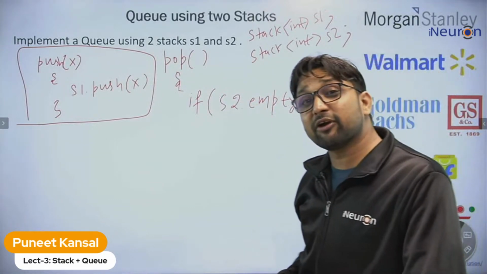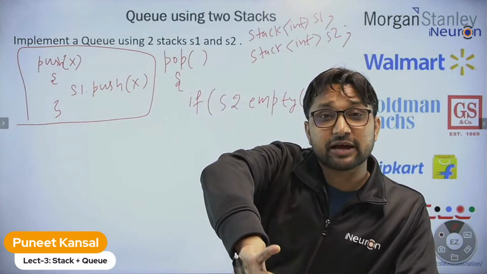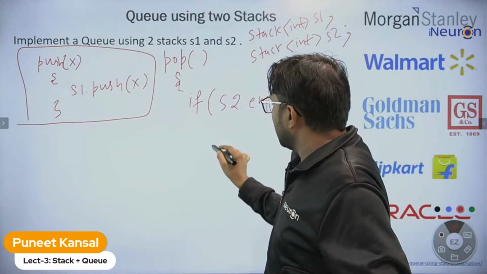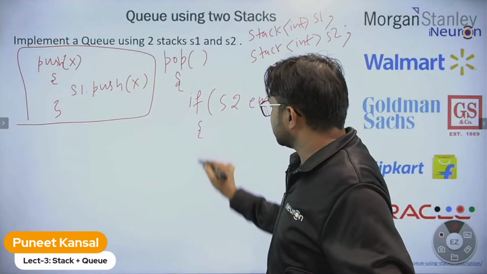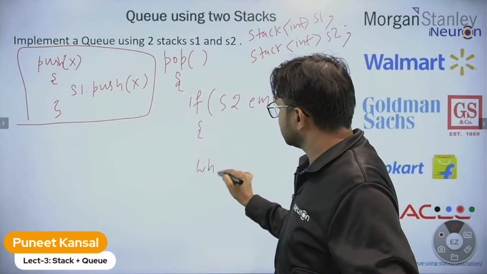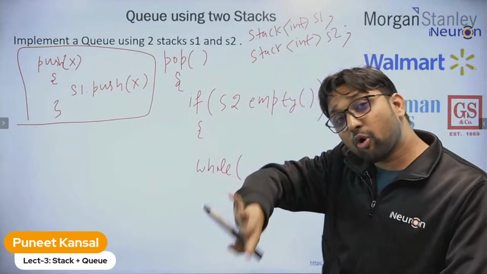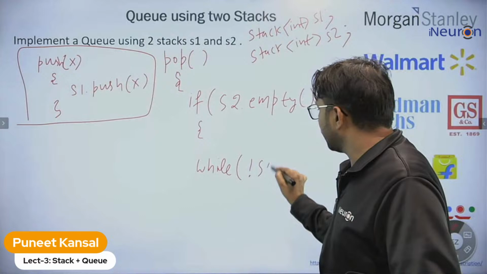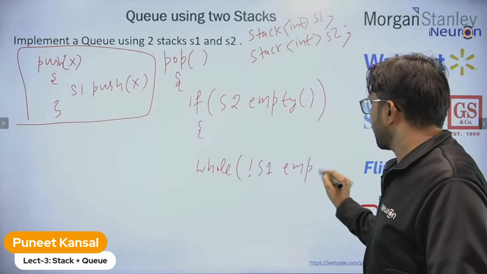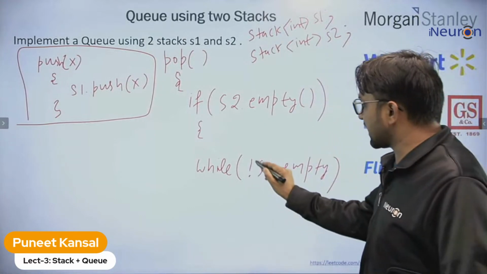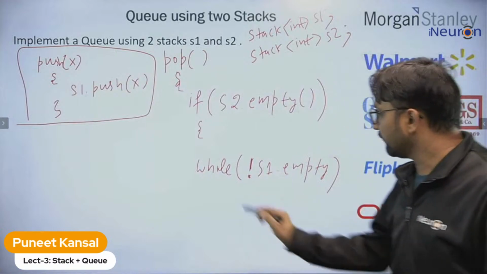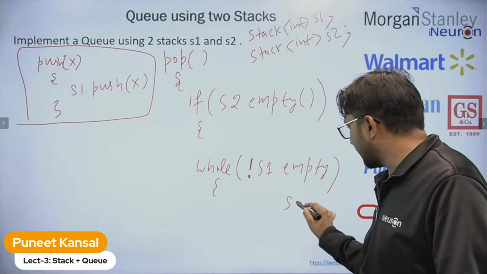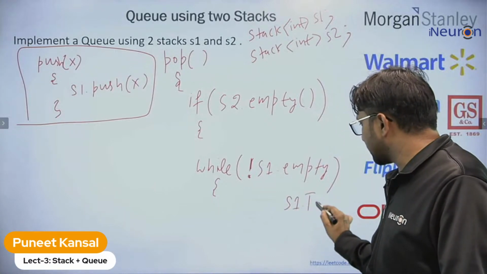If stack 2 is empty, what you need to do? You need to take the elements of stack 1 and put them in stack 2. So I'm writing, while my stack 1 is not empty, I will take all the elements of stack 1 to stack 2. So while stack 1 is not empty, what will we do? We will take the element from stack 1. Let me take the top element.